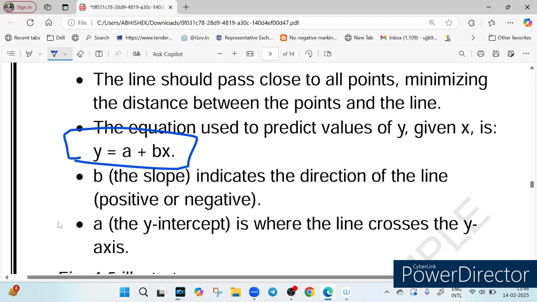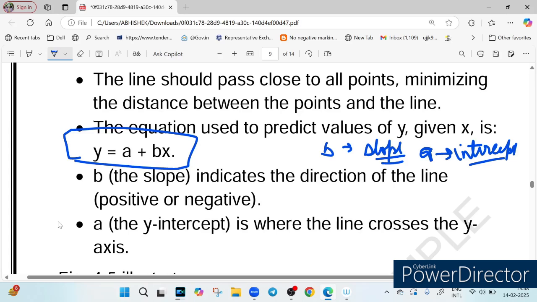In this equation, b represents the slope of the line, and a represents the intercept of the line. When you put x = 0, you will get y = a, so this represents the y-intercept, and b represents the slope of the line.